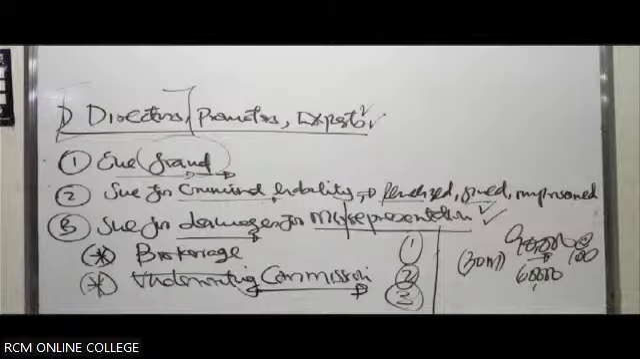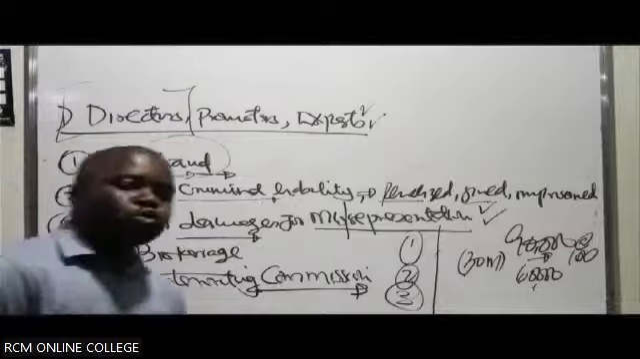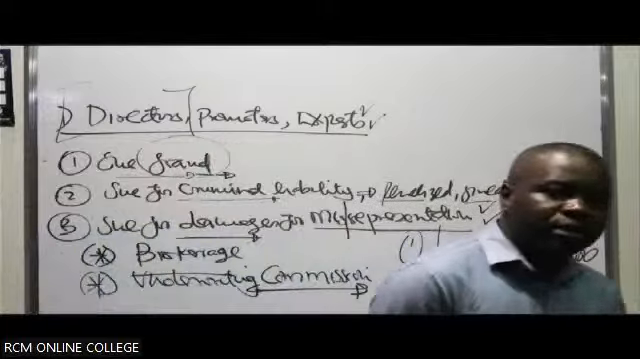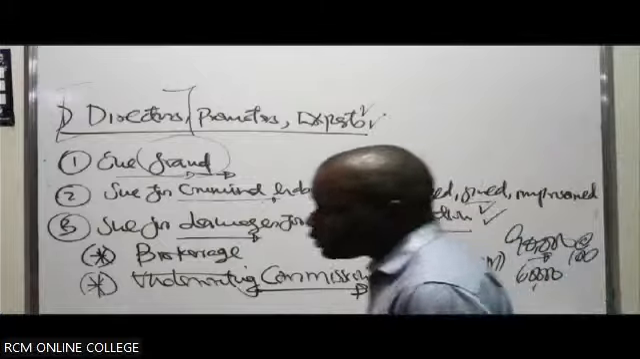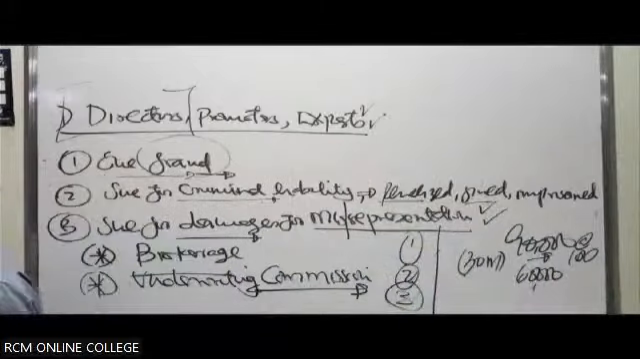Underwriting commission is, in this case, the fee or the commission paid to underwriters for being able to give assurance to the company. They'll take up the undersubscribed shares. So therefore we call it an underwriting commission.